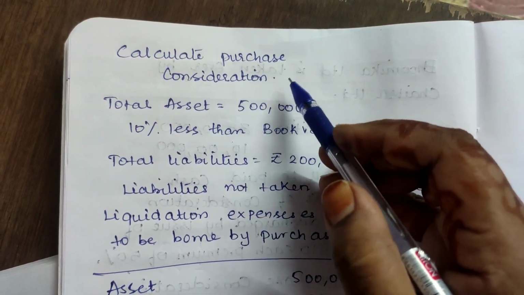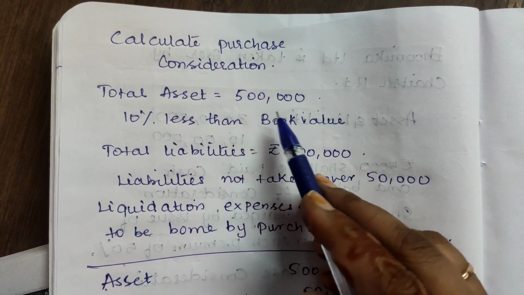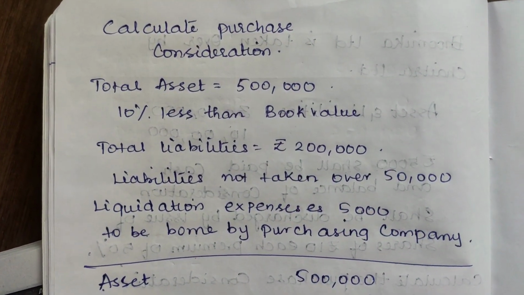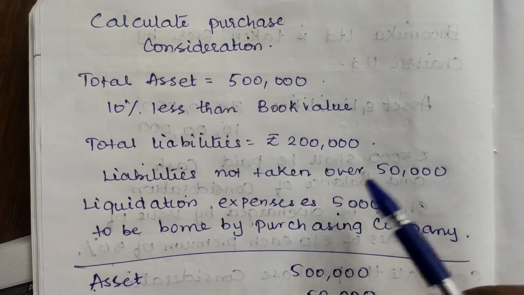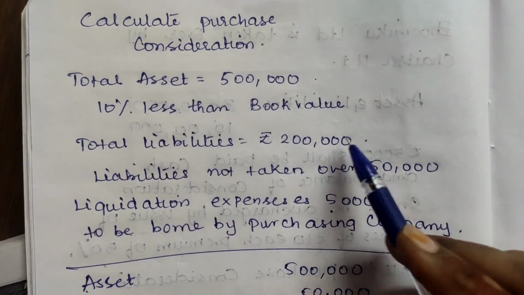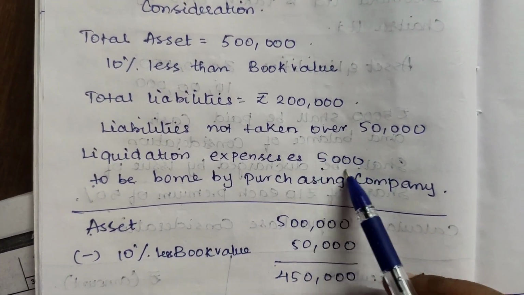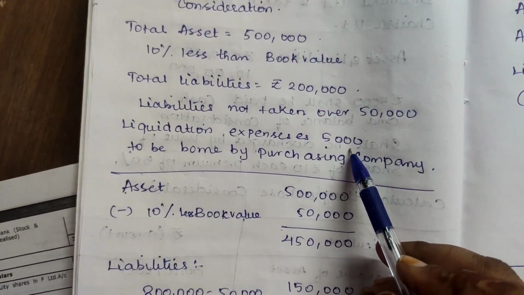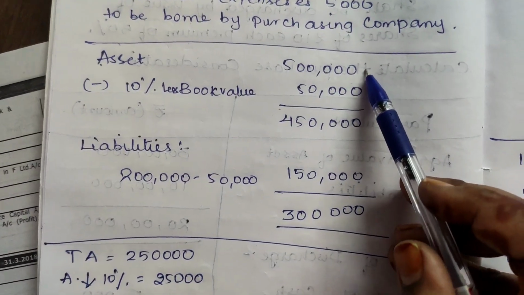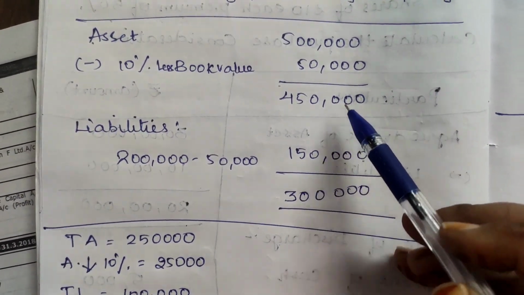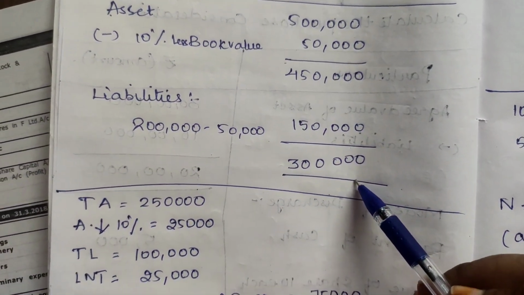Second question, purchase consideration. Total assets are 5 lakh. The assets taken over are 10% less than book value, which means 5 lakh minus 50,000, 4 lakh 50,000. Total liabilities are 2 lakh. Of those, the liabilities which are not taken over are 50,000. So 2 lakh minus 50,000 is 1 lakh 50,000. Liquidation expenses are being taken by the purchasing company, so this is not our expense. So assets 4 lakh 50,000 minus liabilities 1 lakh 50,000, overall 3 lakh is our purchase consideration.